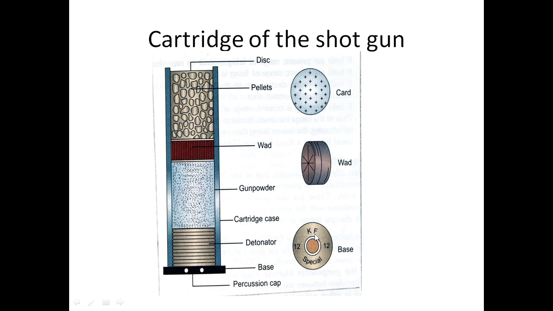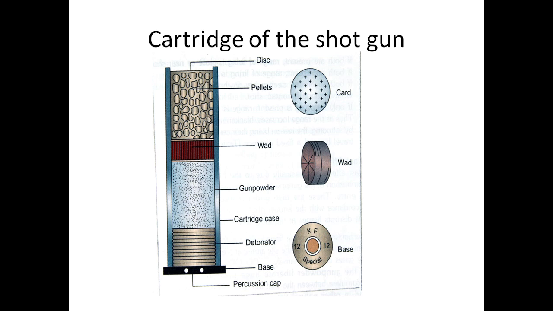What is this KF meant for? KF means Khadki factory. You know Khadki is in Pune, where Ordnance factory is there, from where it is manufactured, and 12 means 12 bore. That the 12 bore gun is there. What is the meaning of 12 bore? 12 bore means 12 balls of equal size made from 1 pound of lead fit tightly in the barrel of the gun.